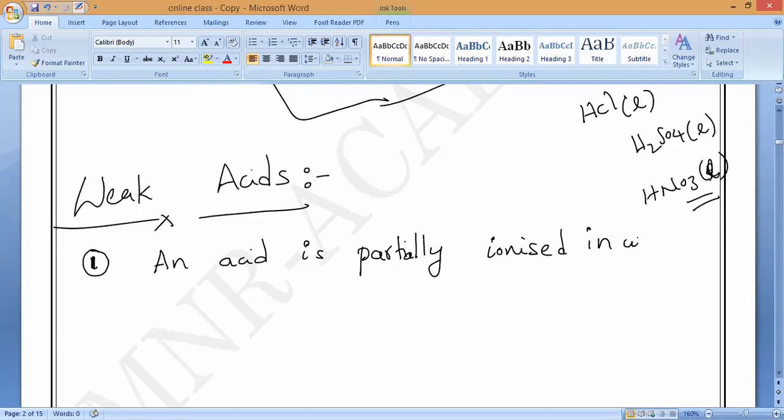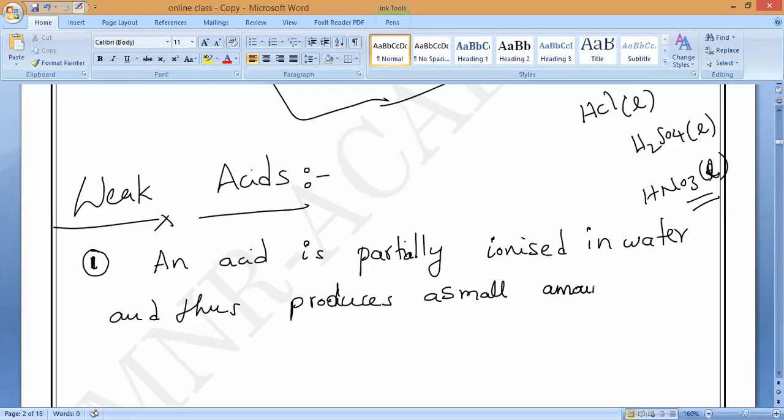Ionized in water, and thus produces what? A small amount or a large amount? It produces a small amount of hydrogen ions.